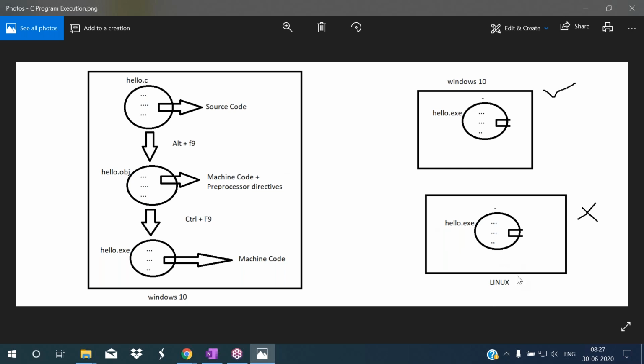But generally, to the client, we will not give the source code. So again we are placing the source code there, again compiling, again running. Like that, if the client is using 10 operating systems, 10 times we have to do this process. So why is this problem occurring? Because of platform dependency.